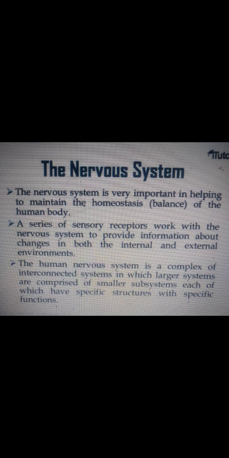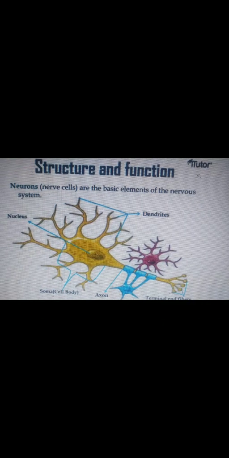So the human nervous system is a complex of interconnected systems, in which the largest systems are composed of similar subsystems, each of which has a specific structure. So the human nervous system has a specific structure with a specific function. These are the structure and function of the nervous system.